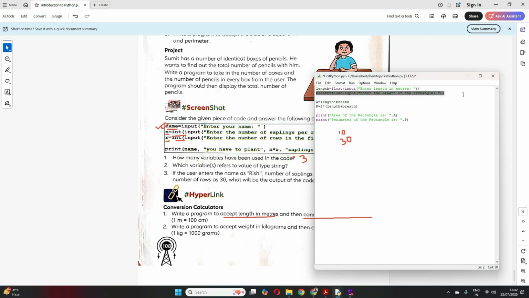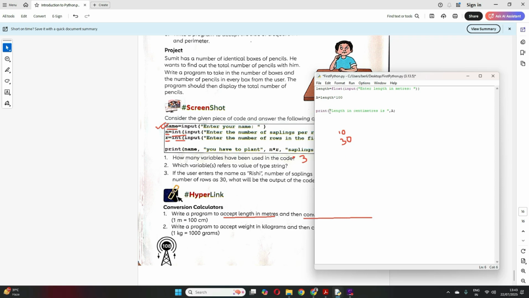I'll remove all this. I have to convert this length in centimeters and then output it. So this is in meters, so my variable, maybe A, should be length into 100, correct? Then your output will be length in centimeters is A. Simple program. I'll just input length. I'll ask user to enter length in meters. They'll enter. I'll just multiply with 100 and then print it in here, right?